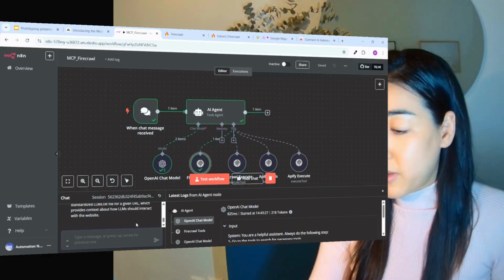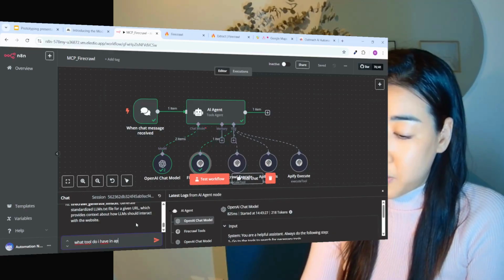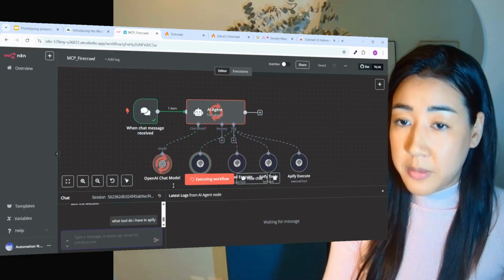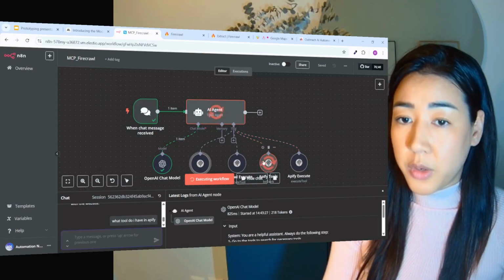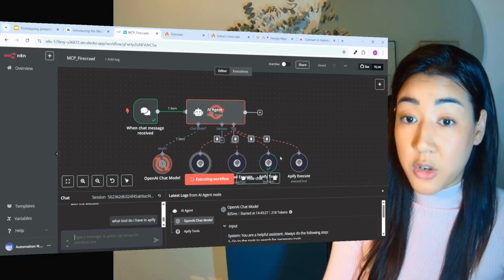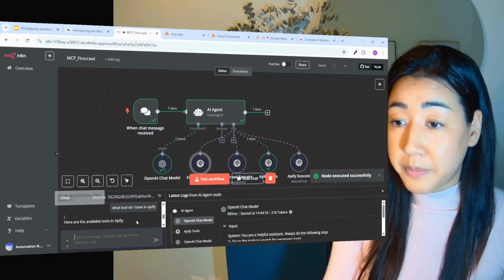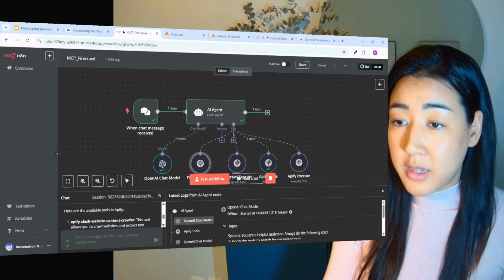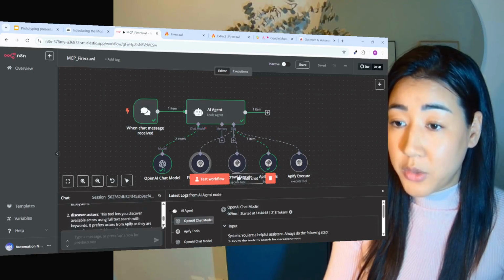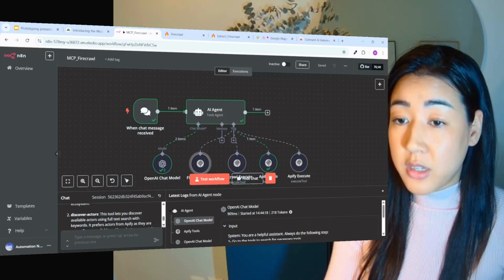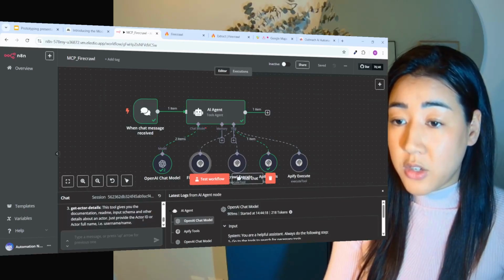And we can do the same with Apify. Web tool, Apify, like that. You can see that it's going to see what is available and tell us what it knows about Apify. And here are the available tools in Apify, and it can see that we have the Apify website content crawler, and it describes exactly what we can do with this. It discovers actors, it can also get actor details, etc.